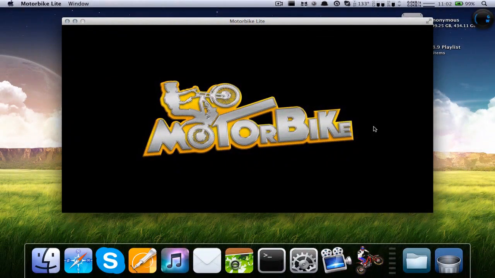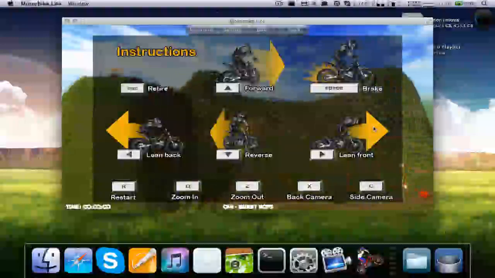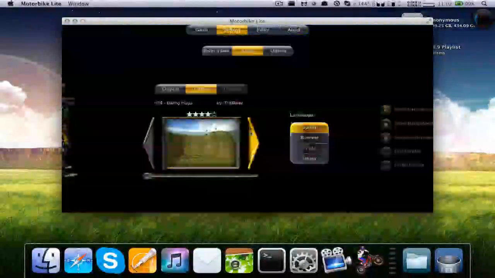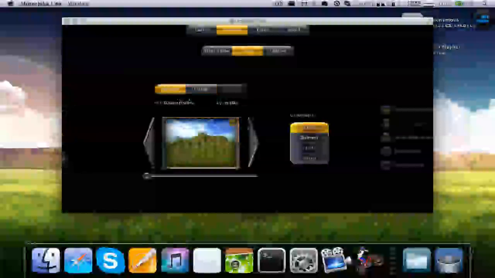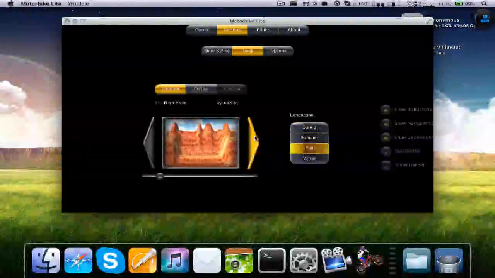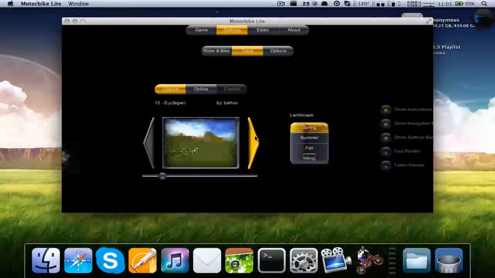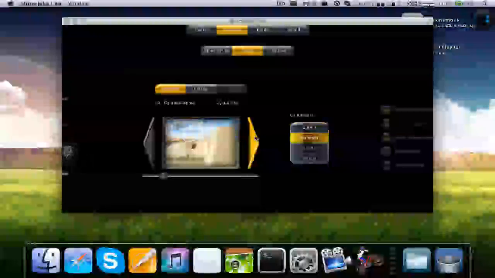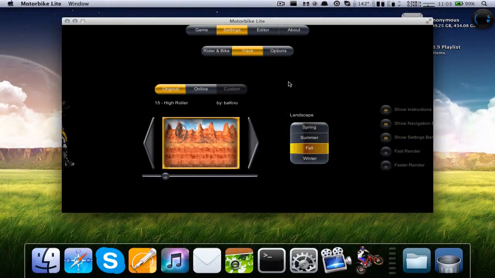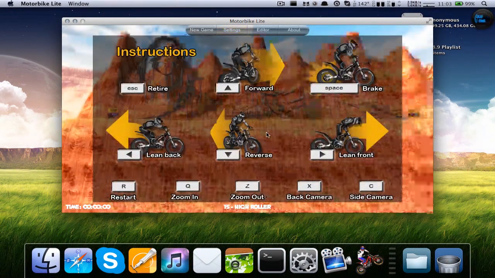The only thing that you can't do, that you would be able to do in the full version, is to save your custom worlds. I've not found a way around this, but let's go to settings. I'll show you that version.